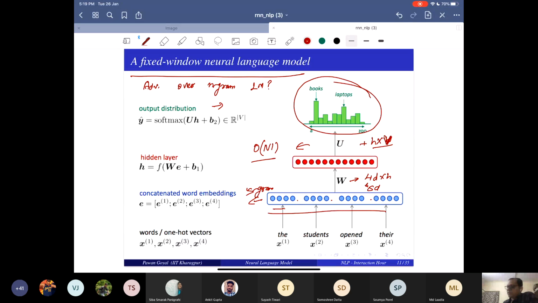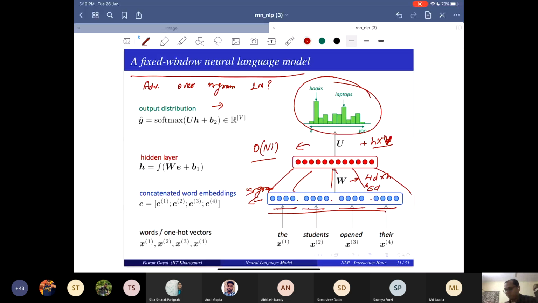Okay, but is there any issue remaining with this fixed window neural language model? Sir, the sequence information is not exactly encoded here. Why? You are concatenating, so this is in sequence. You know this is the fourth previous word, third previous word, second previous word, and the previous word. There are 4 words, and the weights will be learned accordingly. They will have different sets of weights.